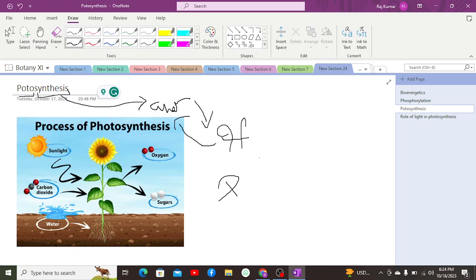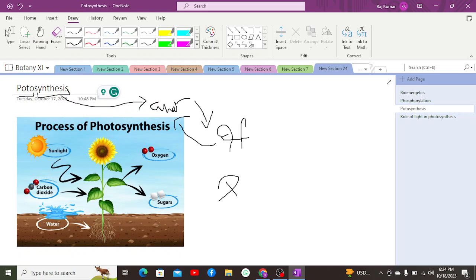The photochemical phase occurs in the thylakoid membrane of the chloroplast. Which thylakoid membrane? It occurs in the granum thylakoid membrane, not in the stromal thylakoid, because the stromal thylakoid contains only photosystem 1, not photosystem 2, and it is found singly. As it contains only photosystem 1, there is no light reaction occurring in it.